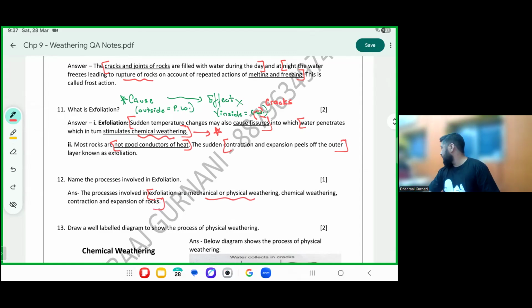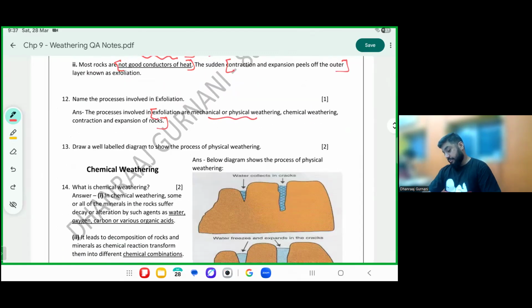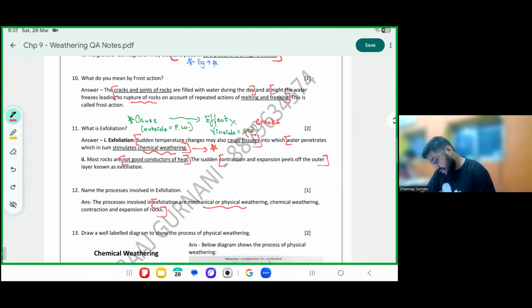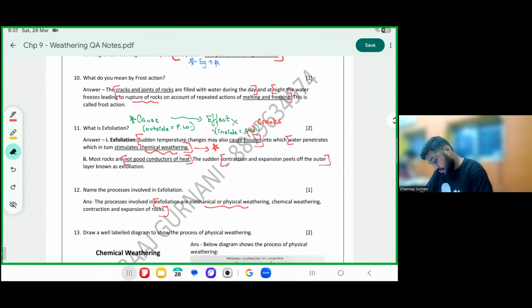Effect was seen inside. You don't study the effect, you study the cause. Inside, that is inside only, equals chemical weathering, CW.